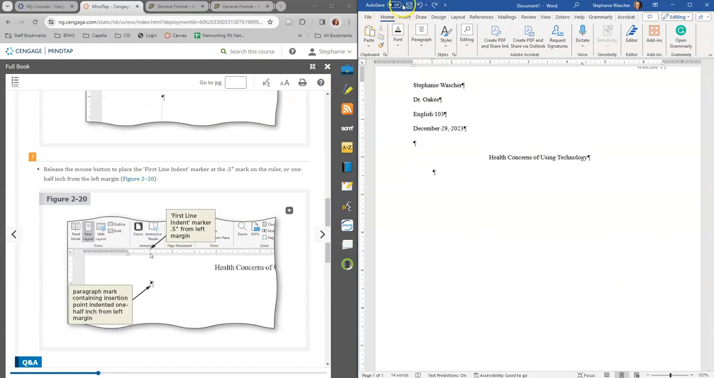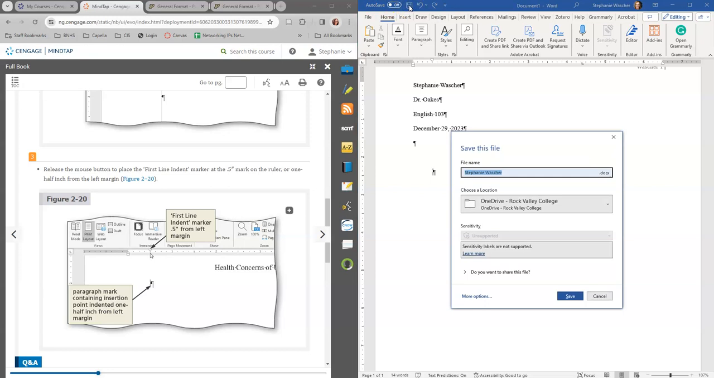And then I always like to save. So auto save is off because I haven't saved it. So I'm going to click on save. And then I'm going to call this Washer CIS 102 test research paper.